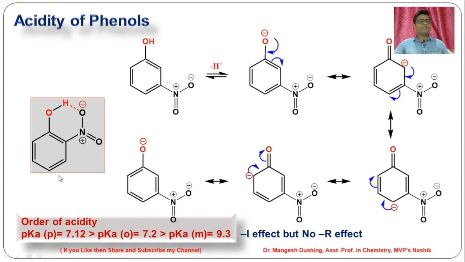At para position there will be no hydrogen bonding. So, dissociation of this OH will be easier, but at ortho position, if this nitro group is there, it forms a hydrogen bond with this H plus. So, dissociation of this OH to form H plus ions, or to donate this H plus, will be difficult. That is why para nitrophenol is more acidic as compared to orthonitrophenol, while metanitrophenol is a weaker acid as compared to the para as well as ortho.